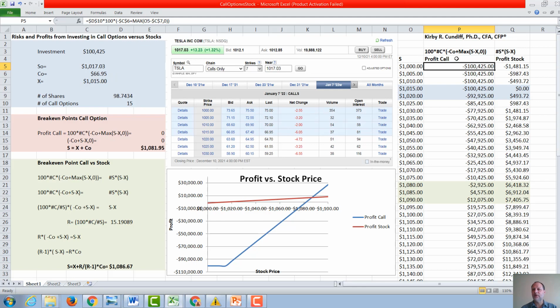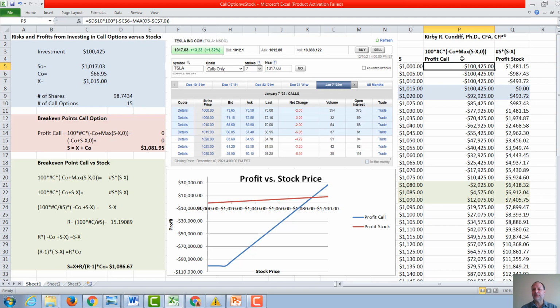The payoff is going to be either 0 if our call option expires out of the money, or S minus X if our call option expires in the money. So that would be the condition of the stock price being above the strike price. So our strike price is 1,015. We would need the stock price to be above 1,015, or right in this range before it is in the money. So below that, we will lose all of our profits.